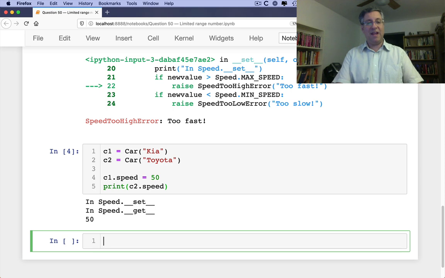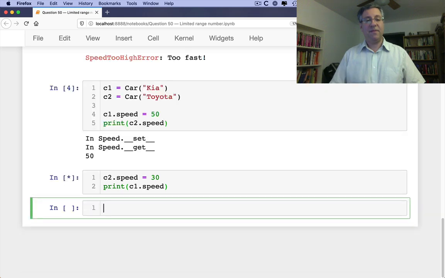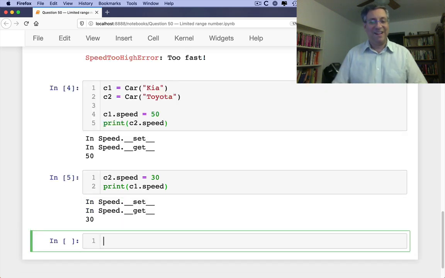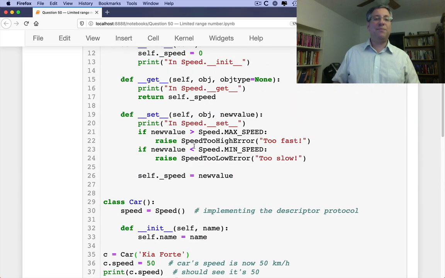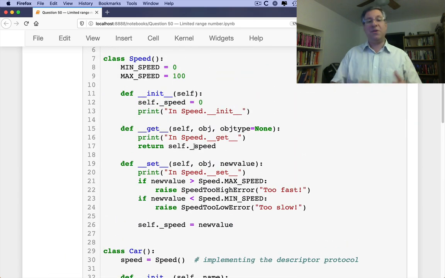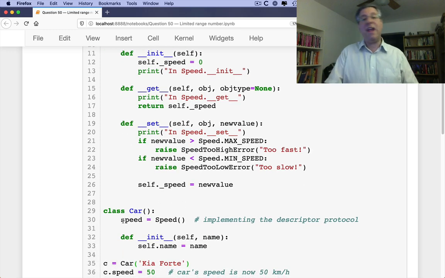Well, what if I say c2.speed equals 30, print c1.speed? Uh-oh. It turns out that because we have a class attribute there, all of the speeds are actually now sort of combined. Because we have this class attribute, speed here is shared by all of our instances, which is a bit of a problem now.